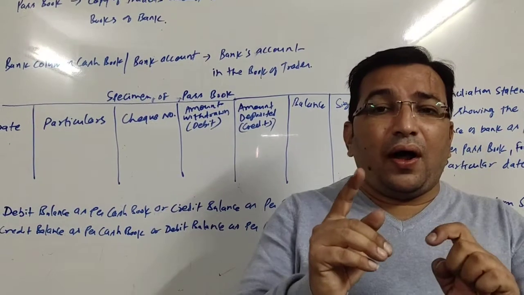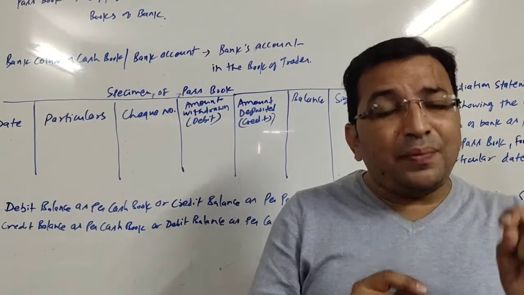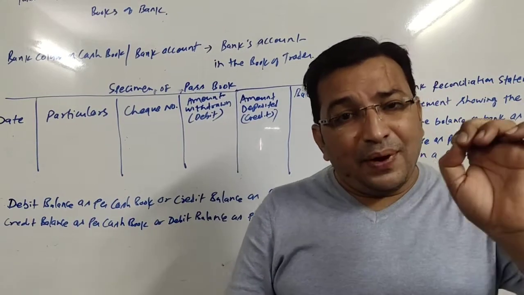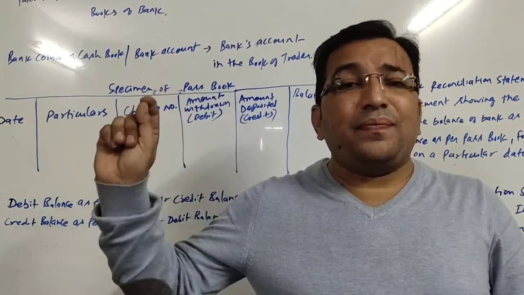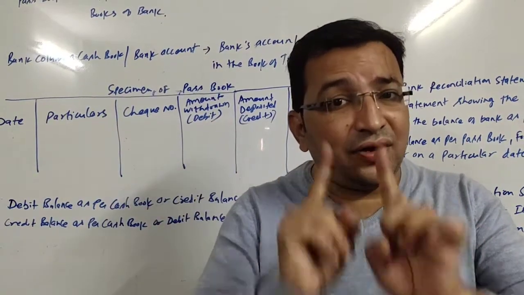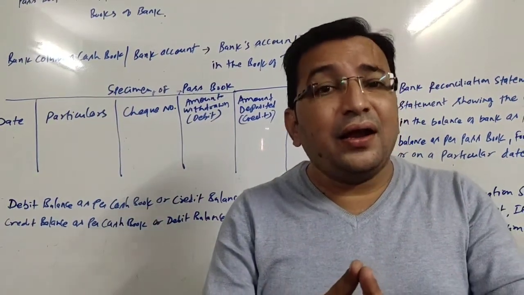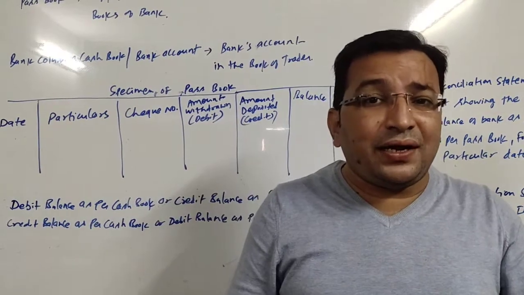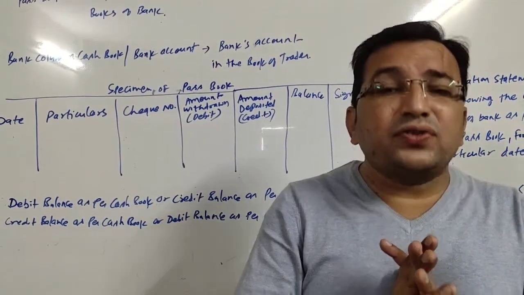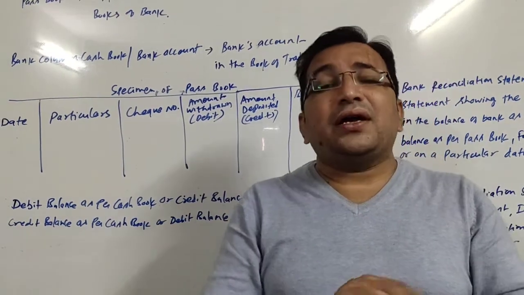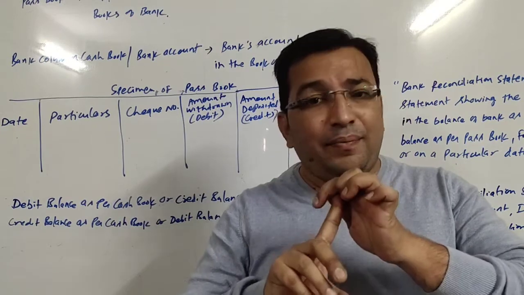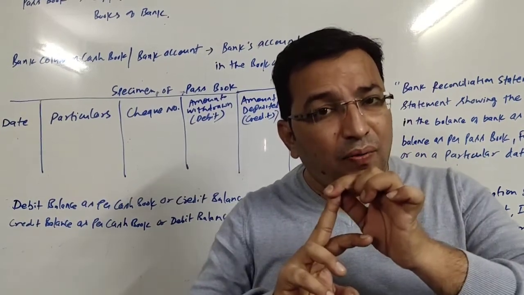So every time there will be an opposite balance. If the cash book has a debit balance, the bank, that is the passbook, will have a credit balance if all the transactions are recorded correctly, right? And if the cash book has a credit balance, the passbook will have a debit balance. So friends, the conclusion is that we may have two balances, bank balance or bank overdraft.